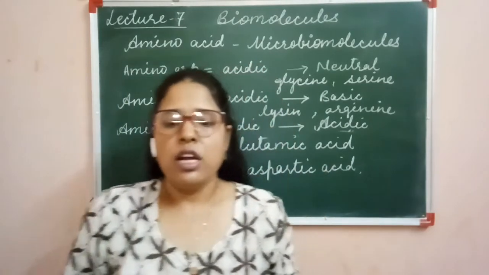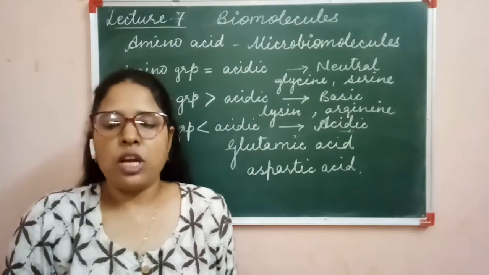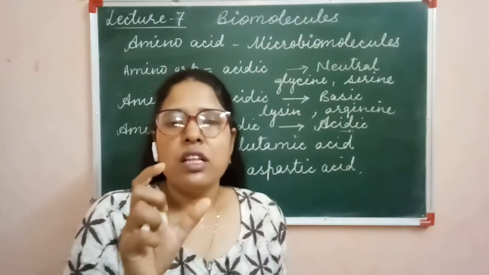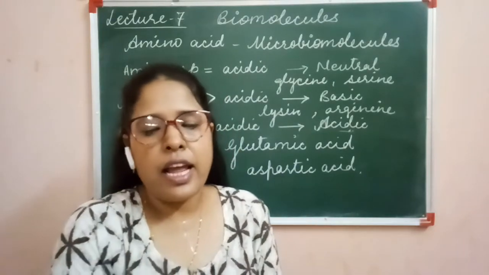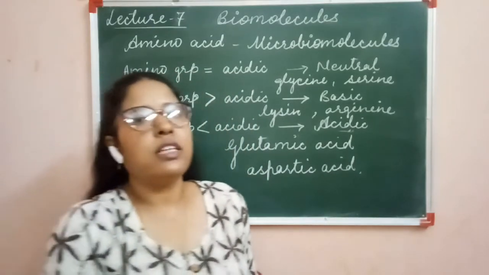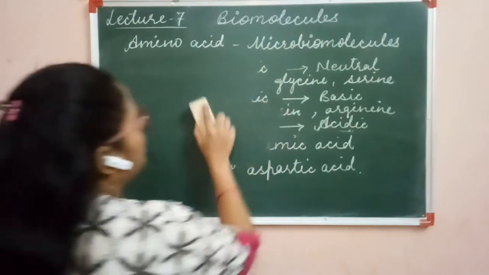Now on the basis of requirement, how much amino acid is required in the body, on this basis amino acids are again classified into two categories, that is essential amino acids and non-essential amino acids. Clear?